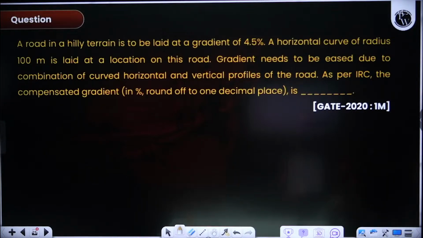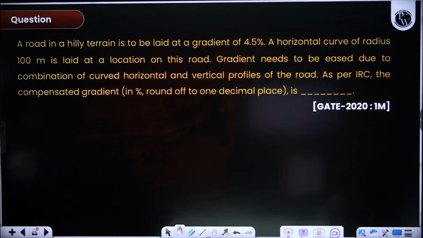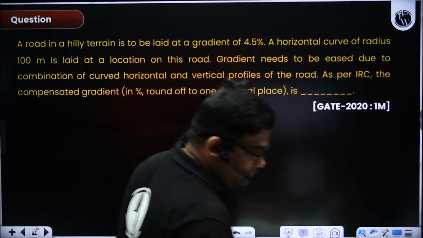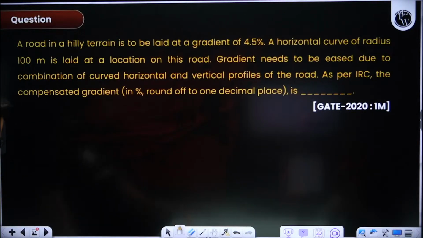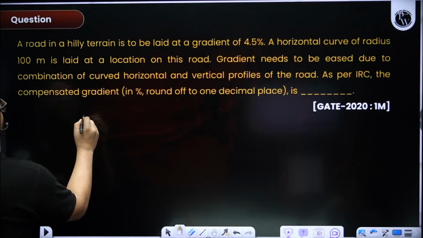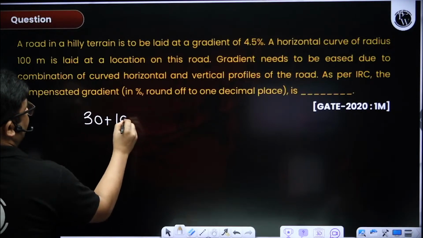Okay, this is a question of again compensated gradient. They have asked compensated gradient. So solve this easy question. Very easy question. Okay. So here you see the grade compensation will be how much? It will be 30 plus the radius is given 100, very big.